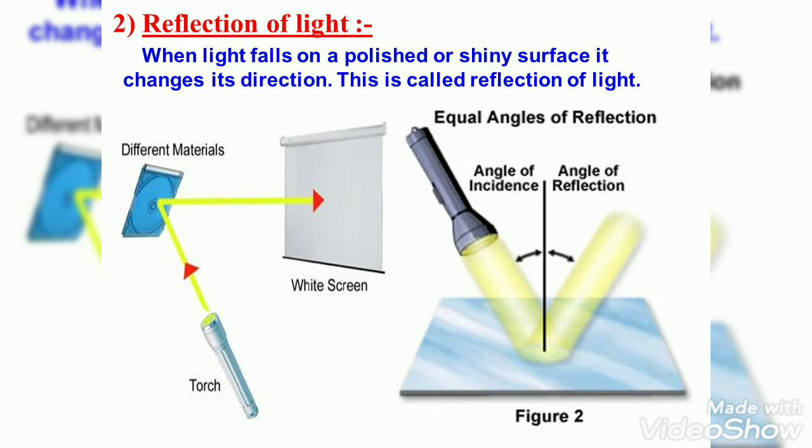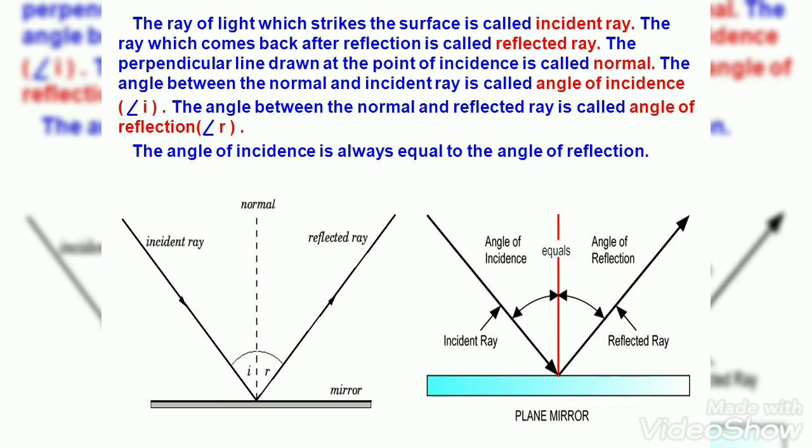When light falls on a polished or shiny surface, it changes its direction. This is called reflection of light. Okay. So what happens? Light is falling on an object, it will bounce back. This will be your reflection of light. So from this reflection of light, we have various definitions.